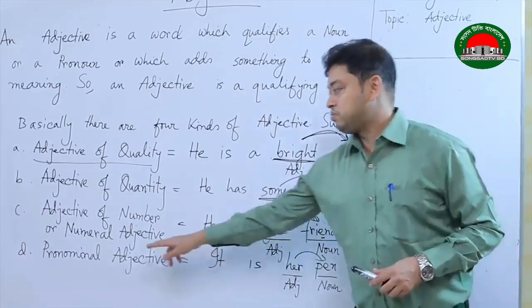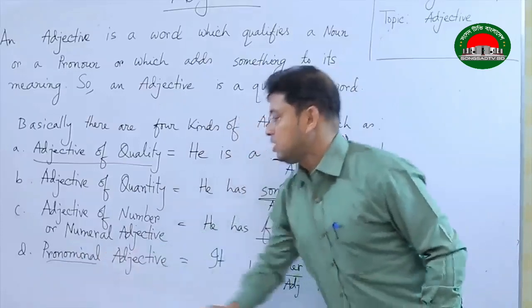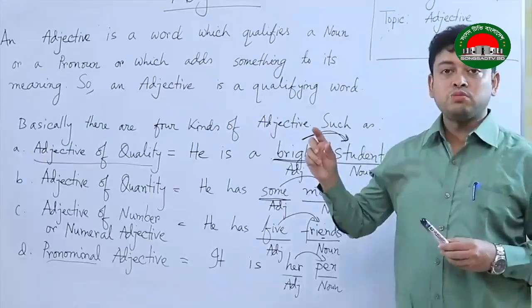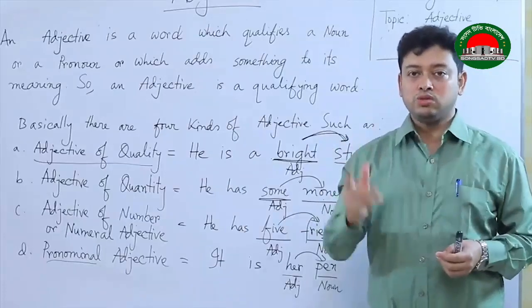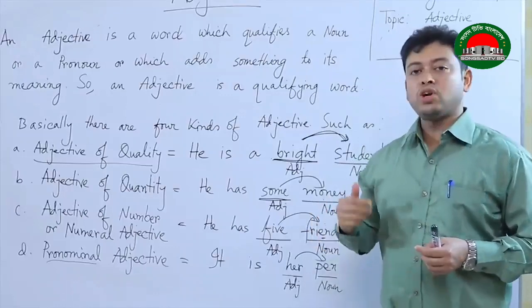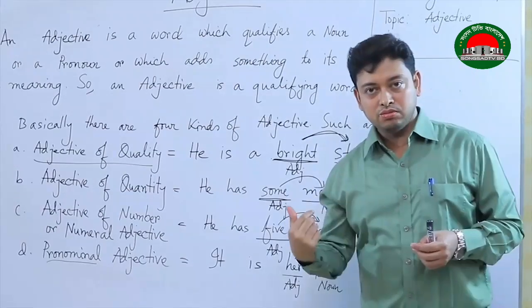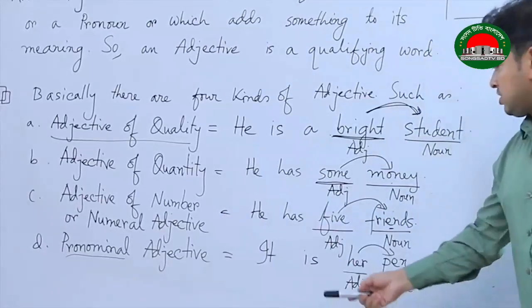Now, the last part is pronominal adjective. So, look at this word pronominal, because the word has come from the word pronoun. That means it has a relationship with pronoun. When a pronoun acts as an adjective, that means a pronoun is qualifying another noun, it becomes a pronominal adjective. Now, look at the example.